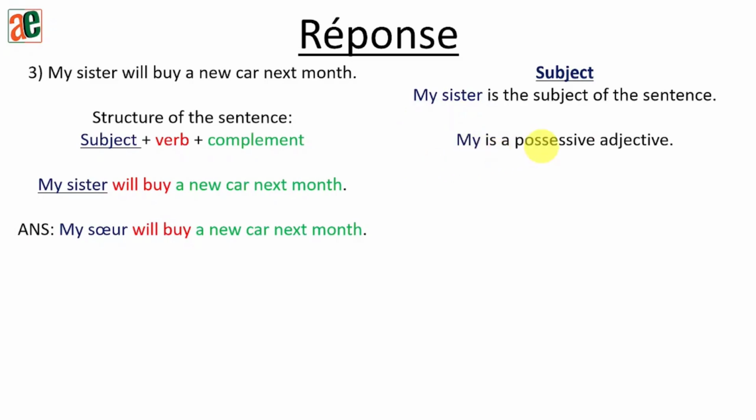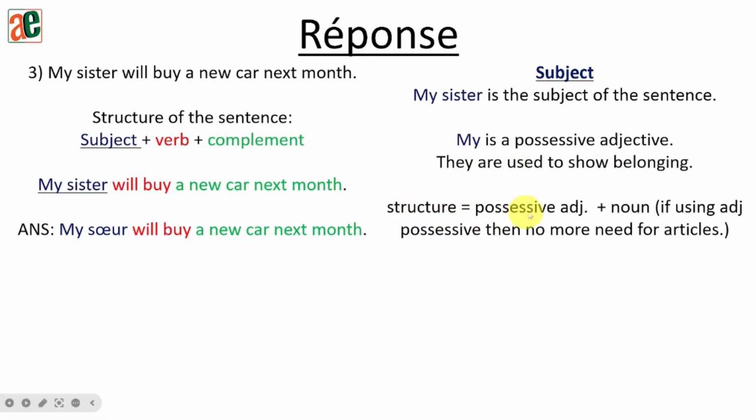So my is a possessive adjective. We use a possessive adjective to show belonging. Okay, this is the structure of a possessive adjective: possessive adjective plus noun. So if using a possessive adjective, then there is no more need for an article. What does it mean? For example, here I have my sister.